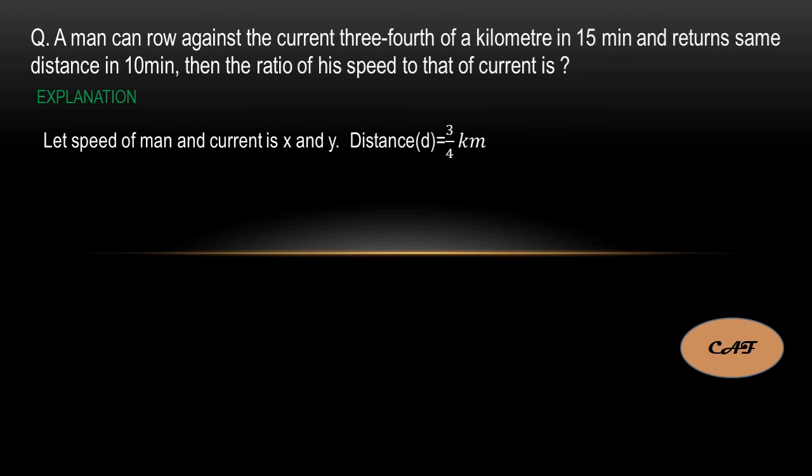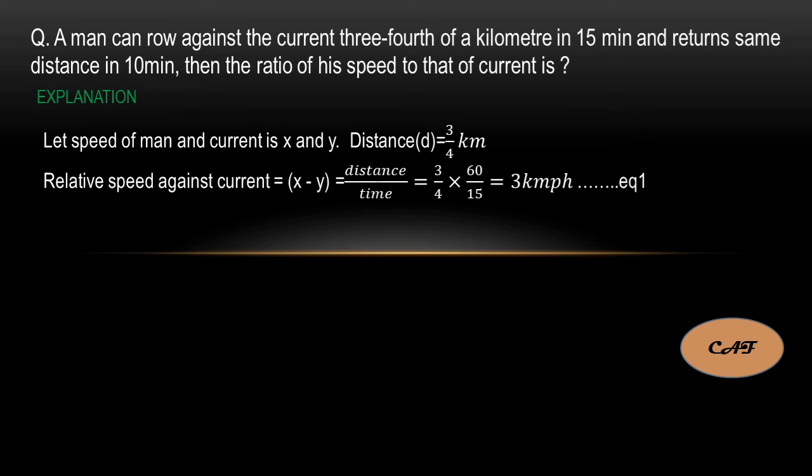Let's take the speeds of the man and the current as x and y. I don't know them, we have to find both. They gave the distance of 3/4 kilometers indirectly, which is a little bit confusing. So the relative speed against the current means x minus y, which is distance by time, 3 by 4 into time.